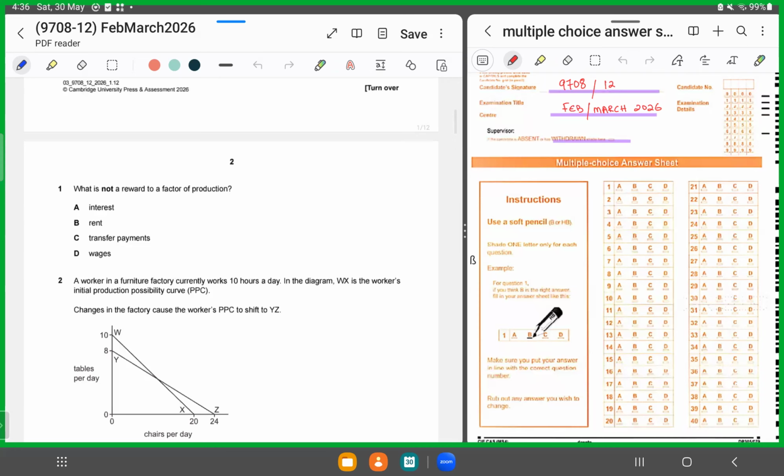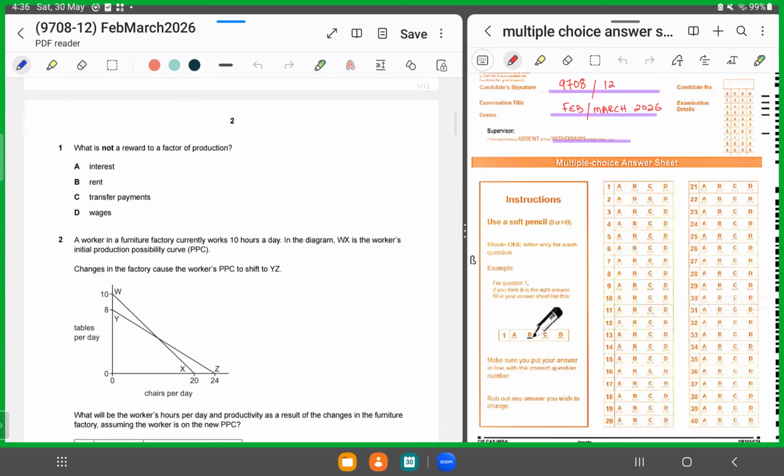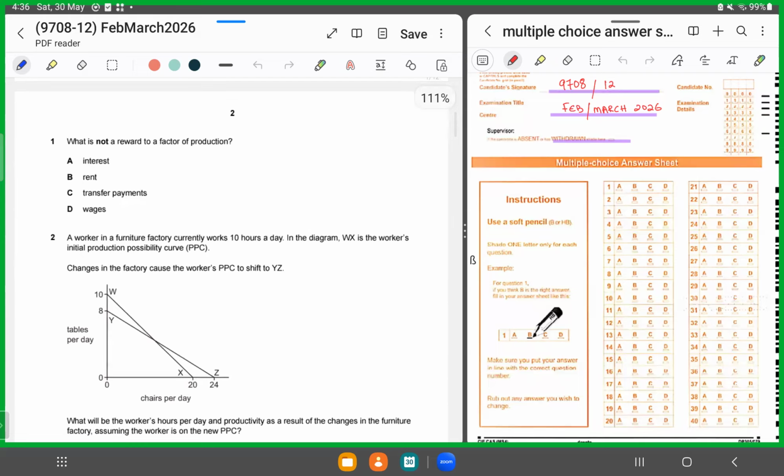MCQ number 1 says, what is not a reward to a factor of production? Now we all know there are four factor payments: rent, interest, profit and wages, right? Interest for capital, rent for land, wages to labor, and profit to entrepreneur. So the odd one out is transfer payments. Easy. So for one, we'll shade in C as the correct answer.